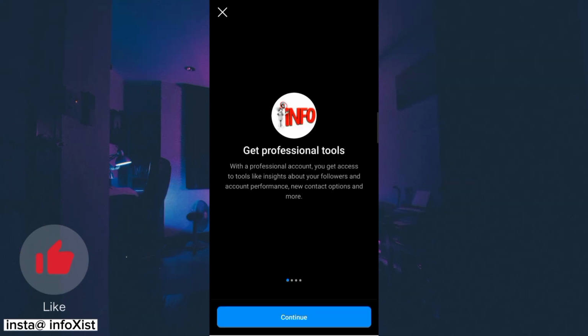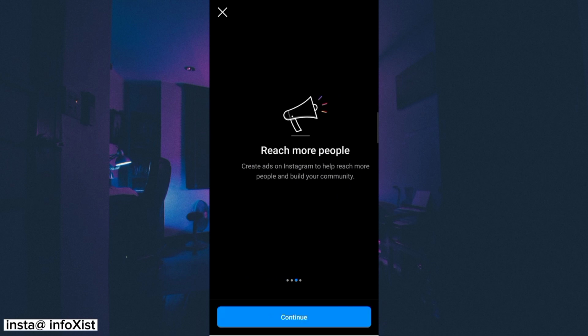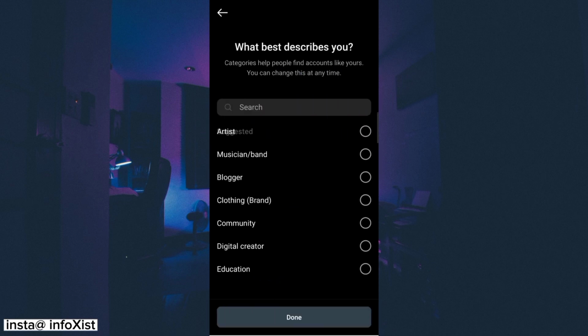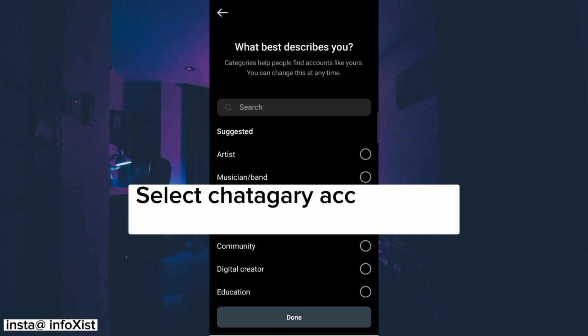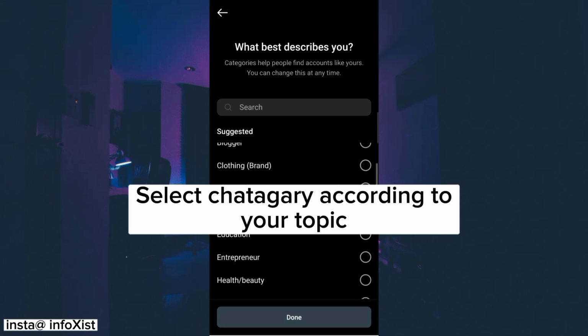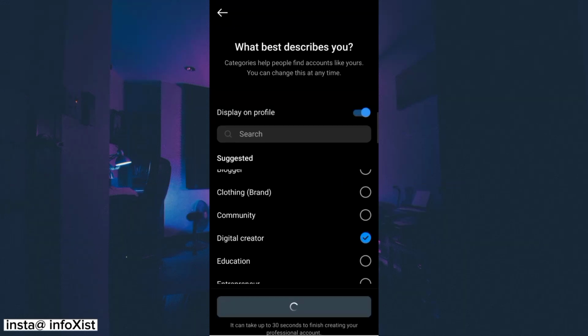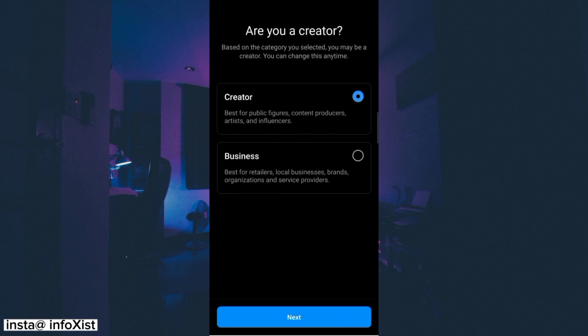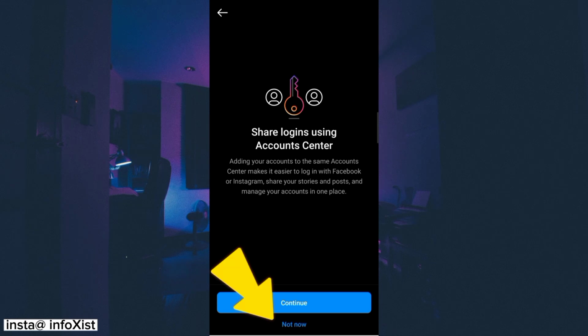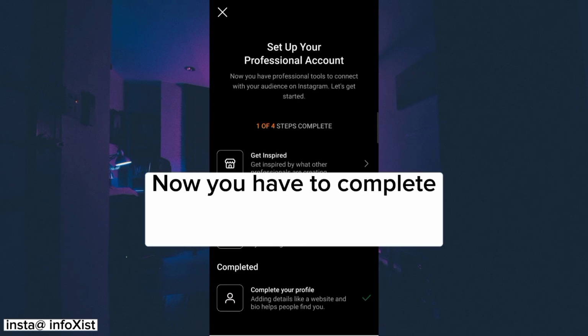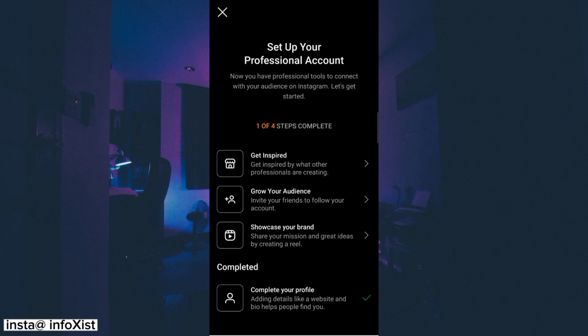Tap on that. After that, tap Create again, and from here you can select a category according to your topic. So I'm just selecting Digital creator and tap on Done. Then proceed to the next step. Here tap on Not now, and here you have to complete 4 tasks.